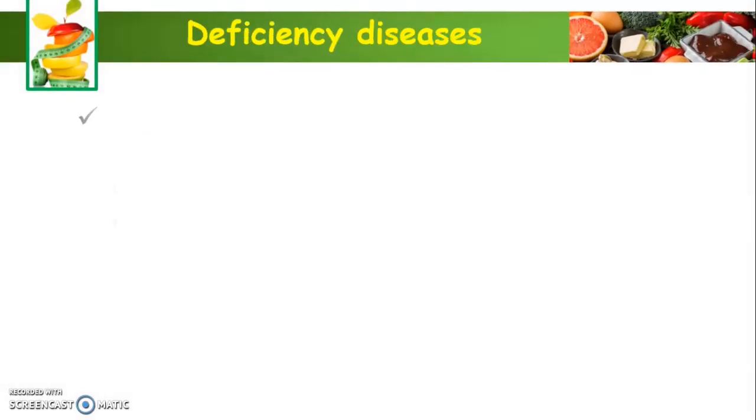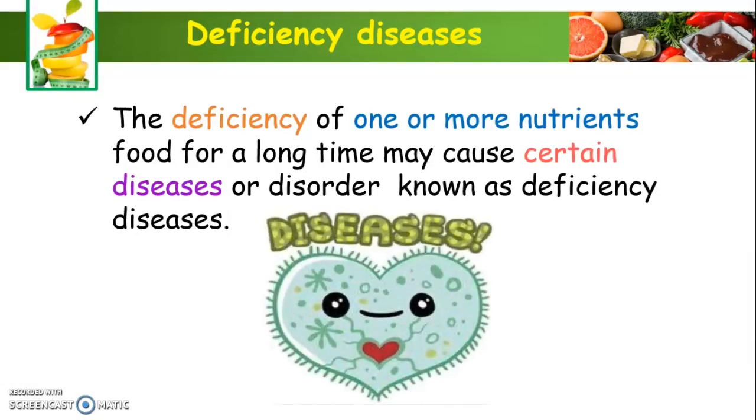If we do not get nutrition in sufficient amount, what happens? When we do not get nutrition in sufficient amount, there is deficiency of some nutrient. What does deficiency disease mean? The deficiency of any one or more nutrients in food for a long time may cause certain diseases or disorders known as deficiency diseases. If for a long period of time you are not getting any nutrient, because of that lacuna, your body starts facing some diseases or disorders. Those disorders are called deficiency diseases.